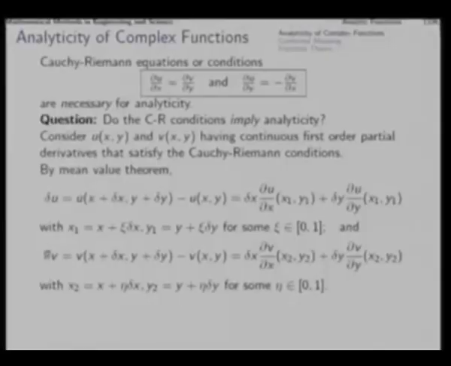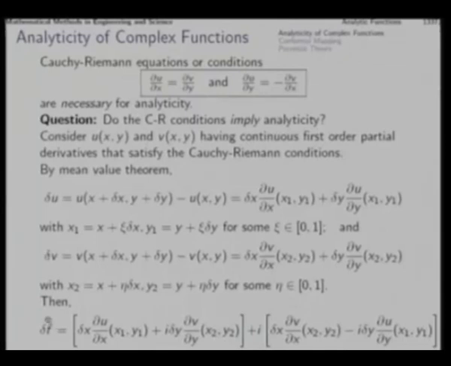So, now this delta u and this delta v we have got in hand. So, what will be the corresponding delta f? That will be delta u plus i into delta v, that is this. We take this and add to that i times this. Okay. So, as we do that, we club together appropriate terms.